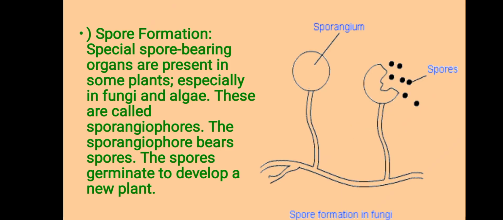Special spore-bearing organs are present in some plants, especially in fungi and algae. These are called sporangiophores. The sporangiophores bear spores. Those spores germinate to develop a new plant. So this is what we are going to learn for today.